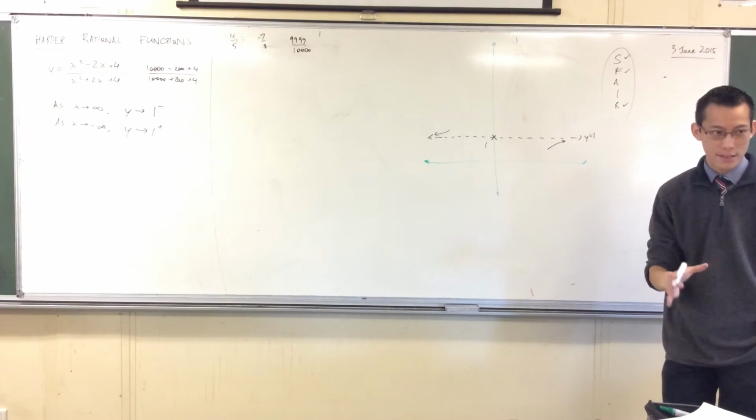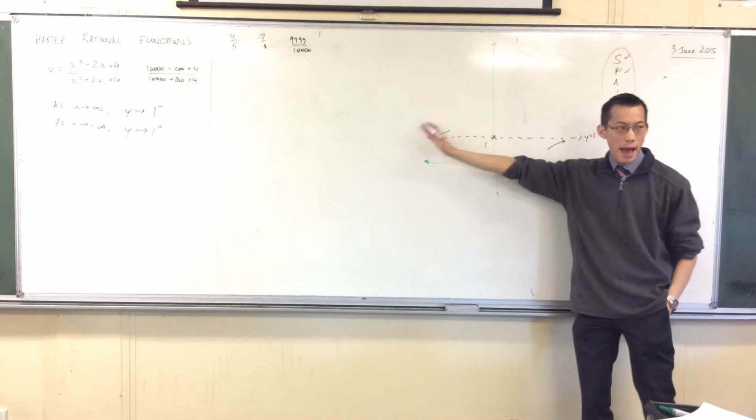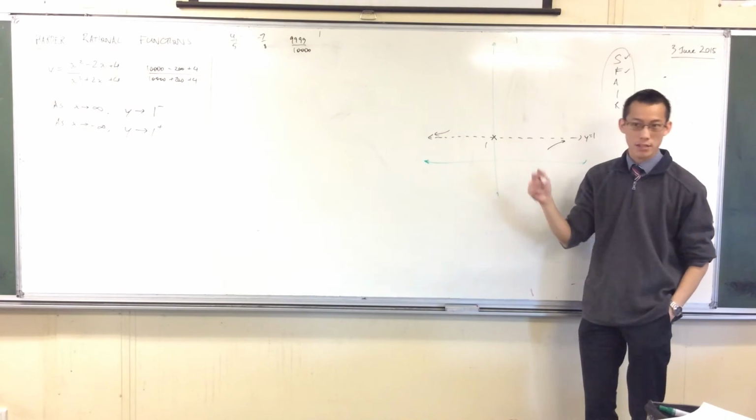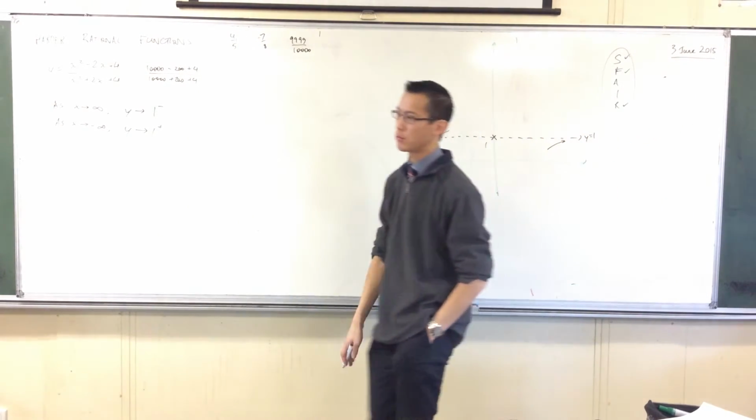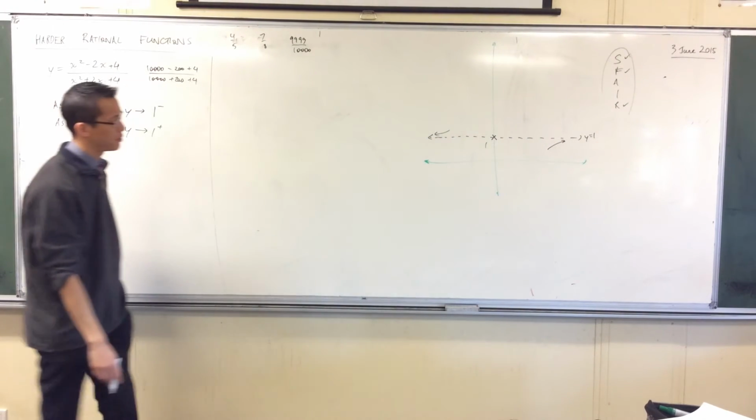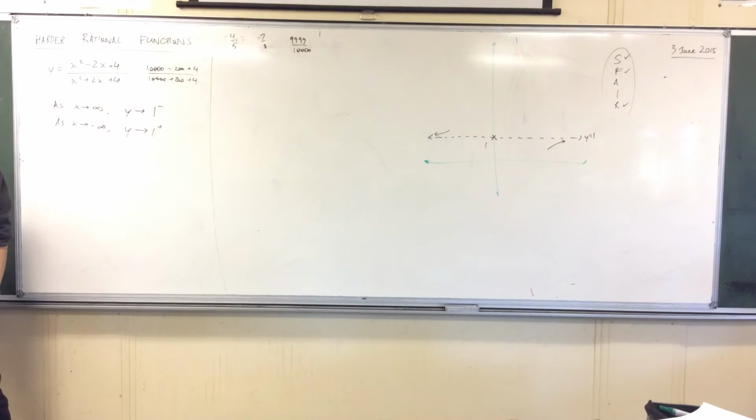It's a horizontal asymptote, so it only tells me about the extremities. So can I cross it? Of course I can. I have no problem crossing a horizontal or oblique asymptote. All right. I've gone through my whole process.